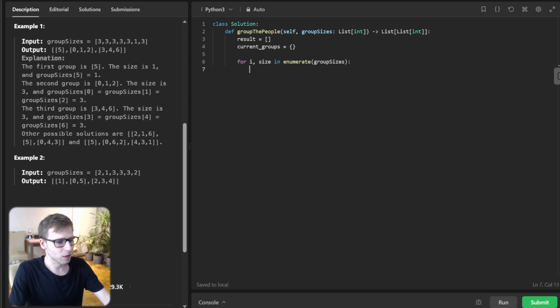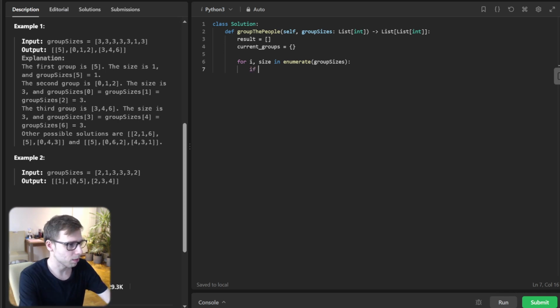Okay, so now the main loop, which goes over the groupSize array. Inside the loop, we will check if size is already a key in our current group. If not, we will create an empty list for it.